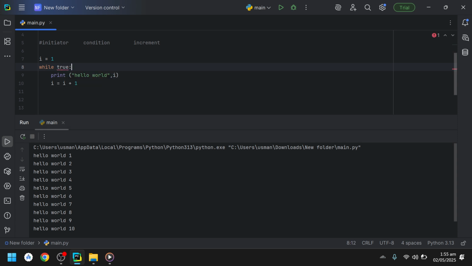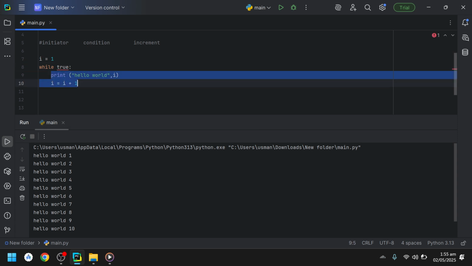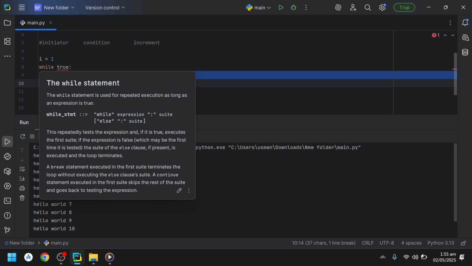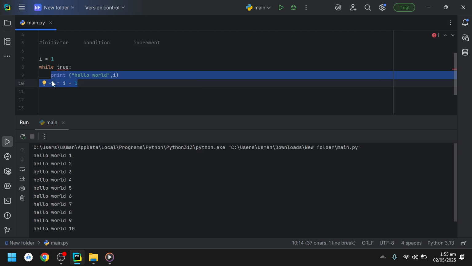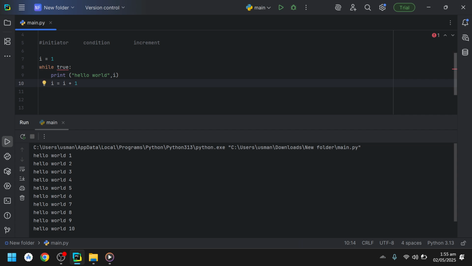When it is true, it will execute the lines in the while loop, only when it is true. So it executed hello world and I, and then it executed this line as well, I is equal to I plus 1. The value of I was 1, so the new value of I is now 2. It is replaced by 2.